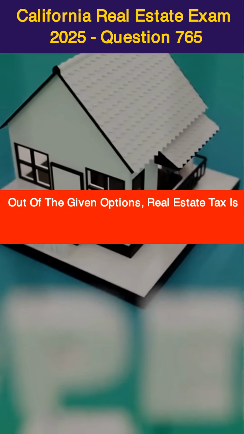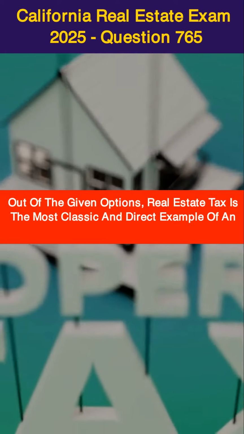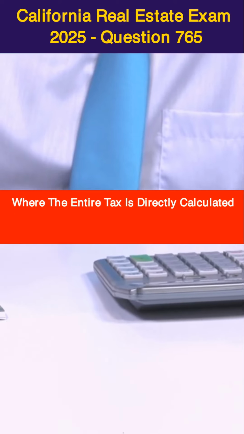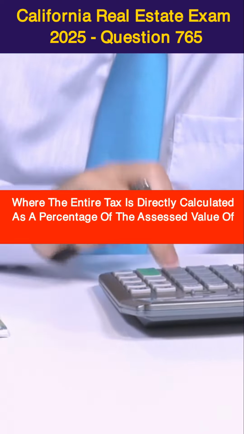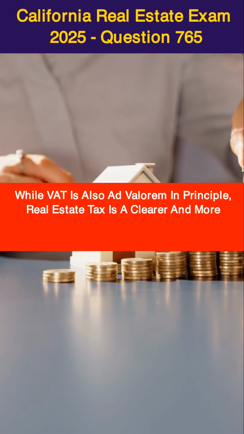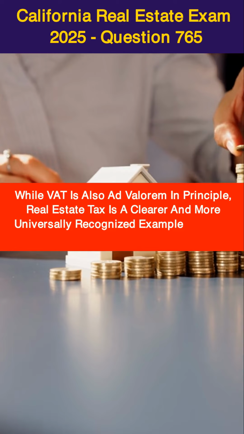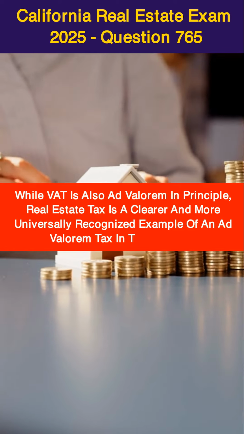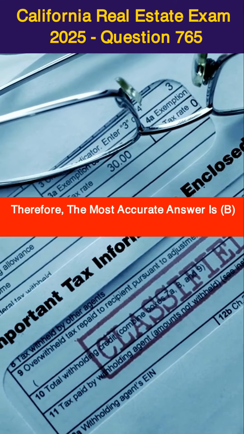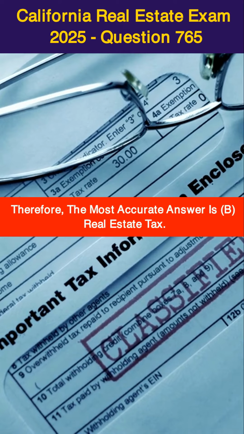Out of the given options, real estate tax is the most classic and direct example of an ad valorem tax, where the entire tax is directly calculated as a percentage of the assessed value of the property. While VAT is also ad valorem in principle, real estate tax is a clearer and more universally recognized example of an ad valorem tax in this context. Therefore, the most accurate answer is B. Real estate tax.